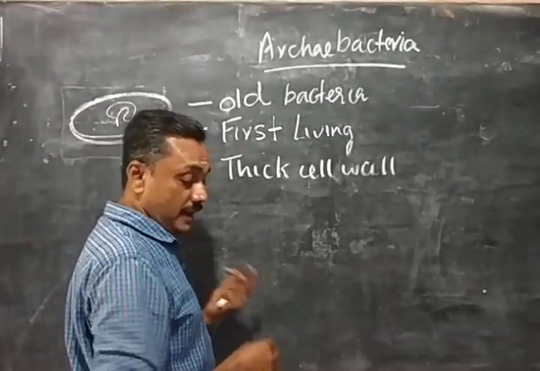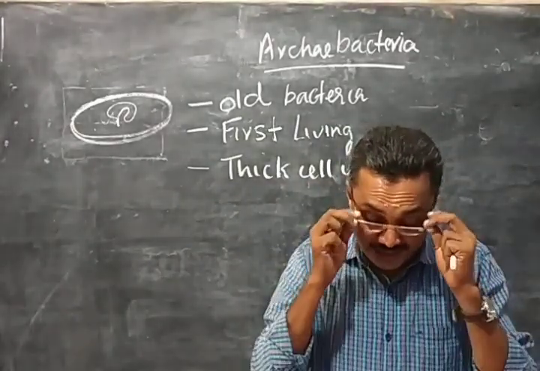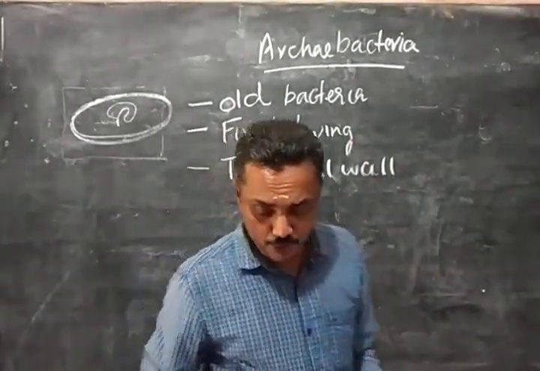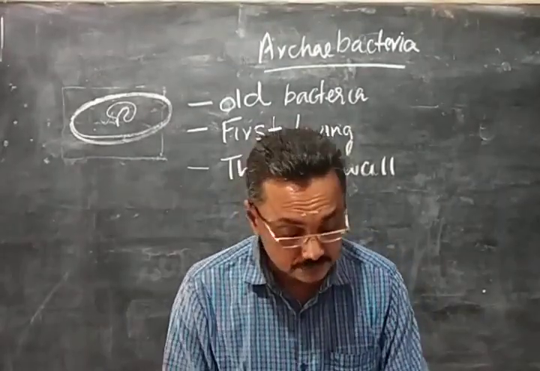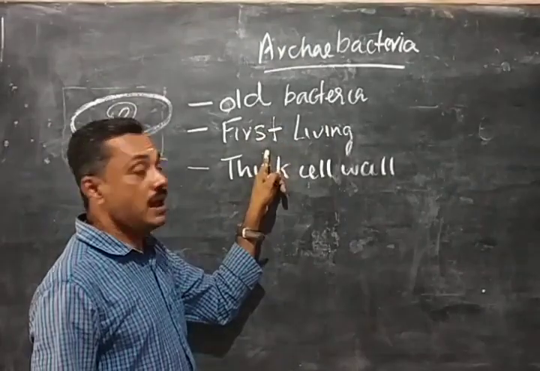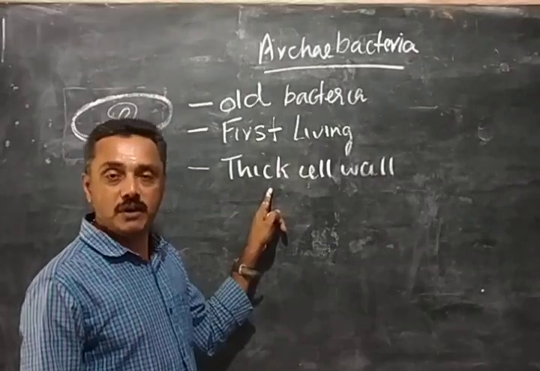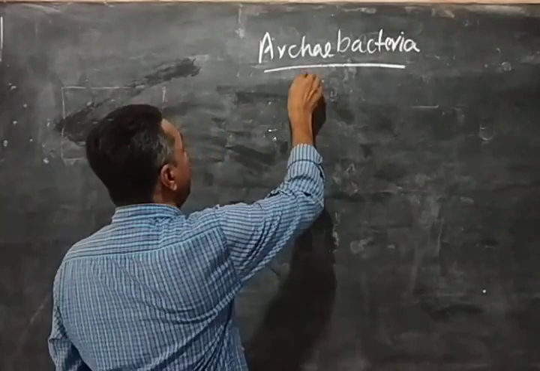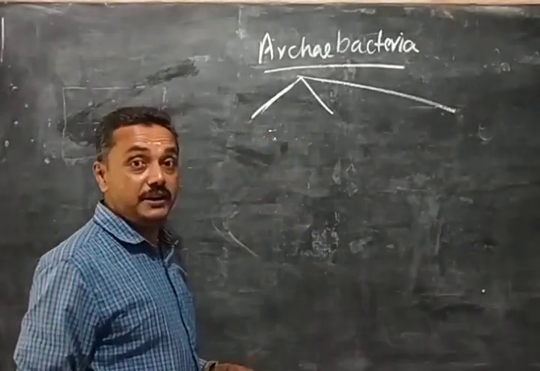Archaebacteria are again divided into three groups based on some of the characters. So you remember that they are the first living organisms of the world, and the cell wall is very thick to protect the cell from unfavorable conditions. Archaebacteria are divided into three groups.